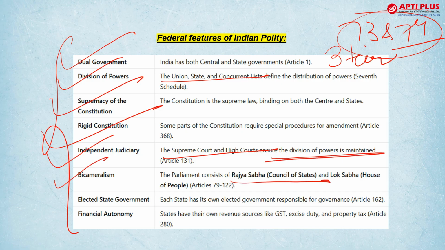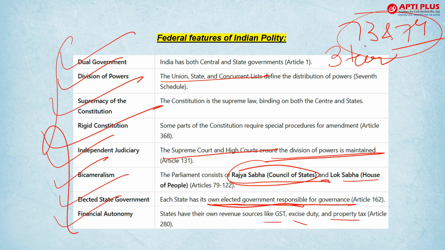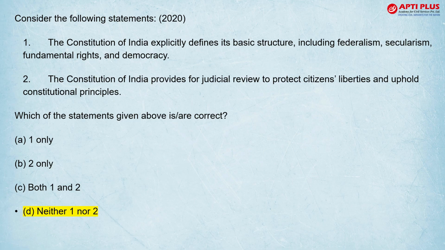Bicameralism means there are two houses, Rajya Sabha and Lok Sabha. Rajya Sabha representing the will of the states, elected state government, independent area of governance for them, and their financial autonomy like GST, excise duty, property tax under Article 280. So these are some of the federal features of Indian polity.